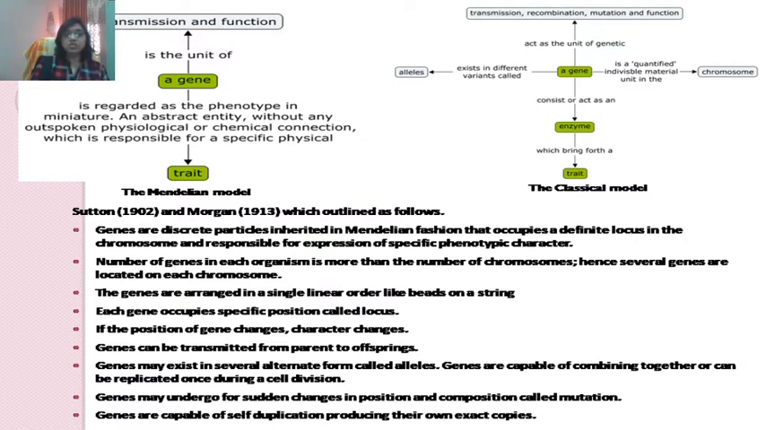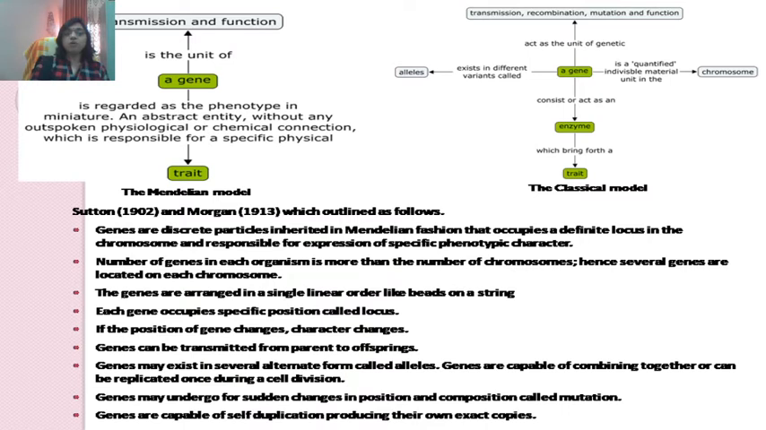The number of genes in each organism is more than the number of chromosomes. Hence, several genes are located on each chromosome. The genes are arranged in a single linear order like beads on a string. Each gene occupies a specific position called locus. If the position of a gene changes, the character changes. Genes can be transmitted from parents to offspring. Genes may exist in several alternate forms called alleles.